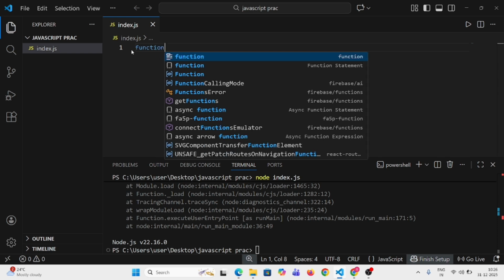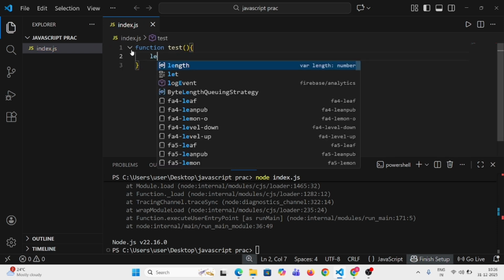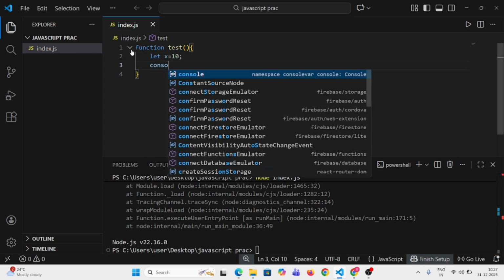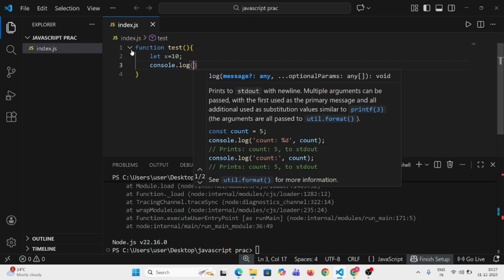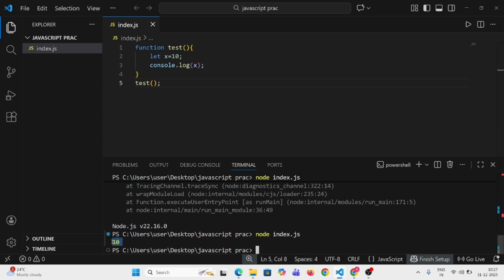I've used a function called test, and here I'm going to define let x equals 10 and print the value of x. Up to here it is okay. Let us run the code. Sorry, I didn't call the function test. Okay, now we have got 10. Now I'll try to access this outside of the function also.